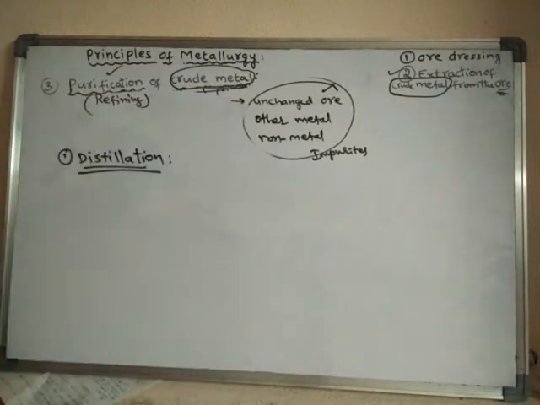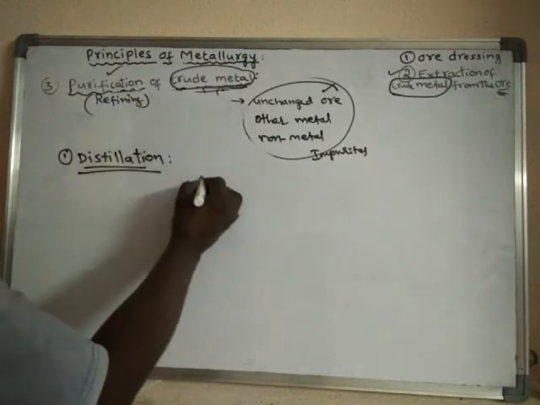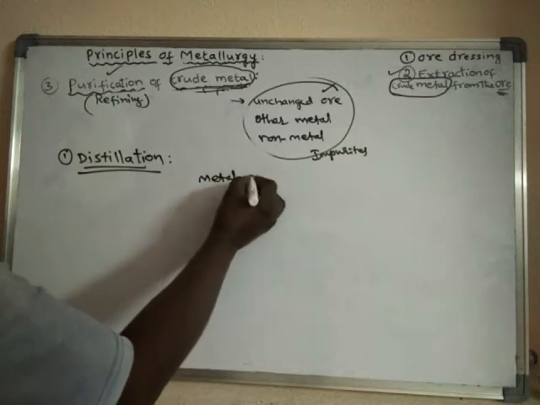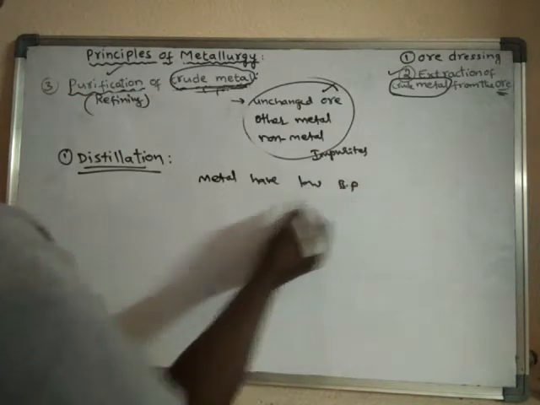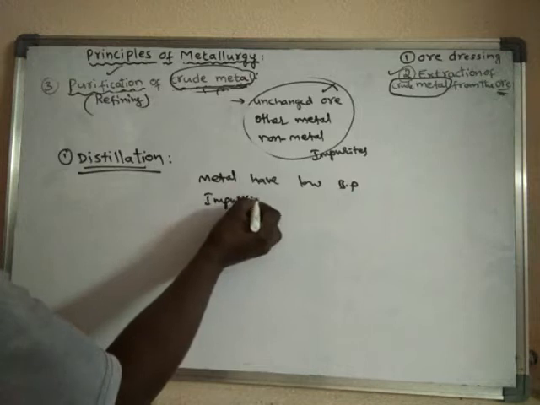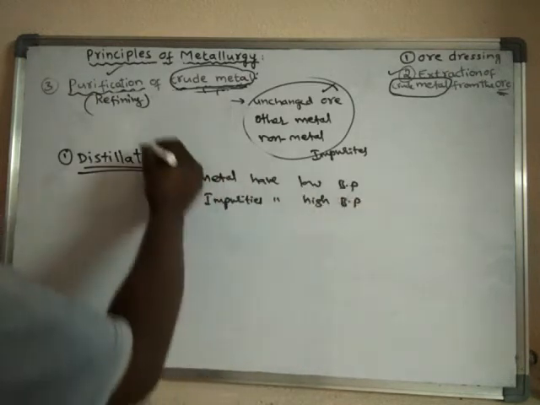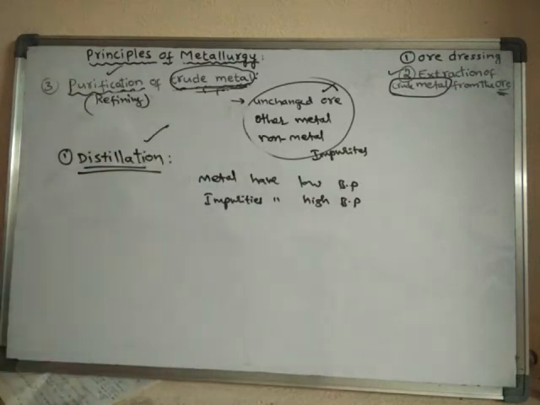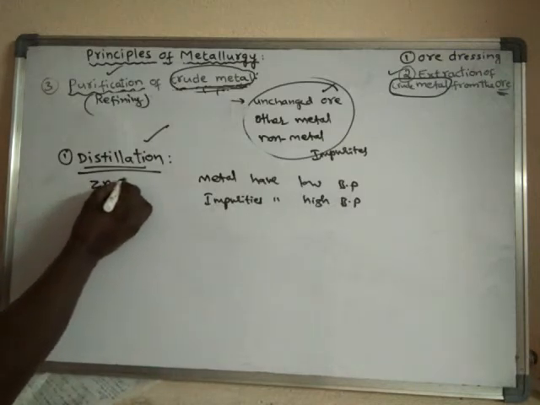Distillation method is used when the metal has a low boiling point and the impurities have a high boiling point. This method is used to purify metals like zinc, mercury, etc.